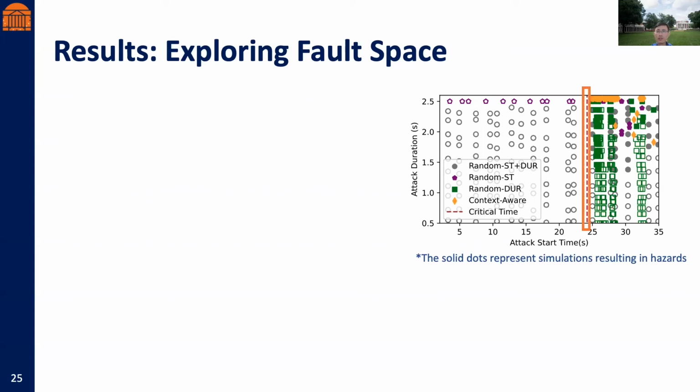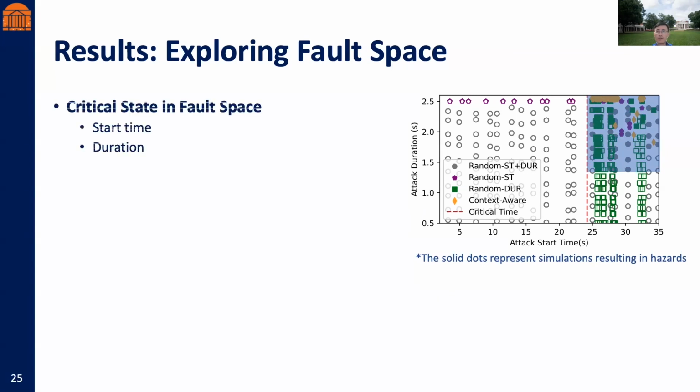After finding the critical launch moment, the attack needs to last for a time period, for instance, at least 1.5 seconds here, to cause a hazard. Therefore, it is very important to find both the opportune time to start an attack and the required duration to increase the chance of hazard.